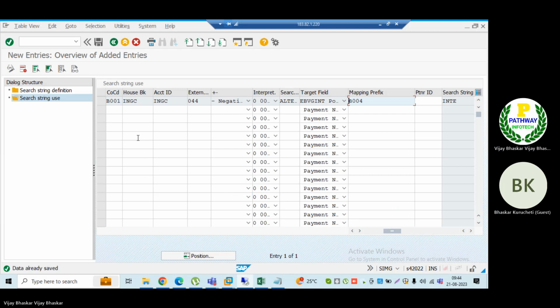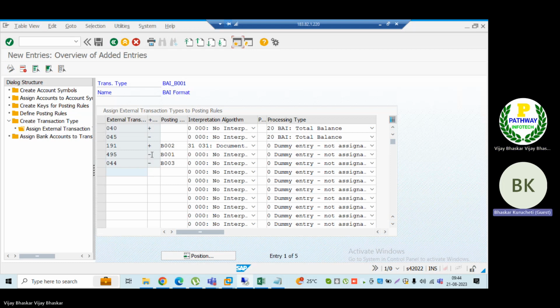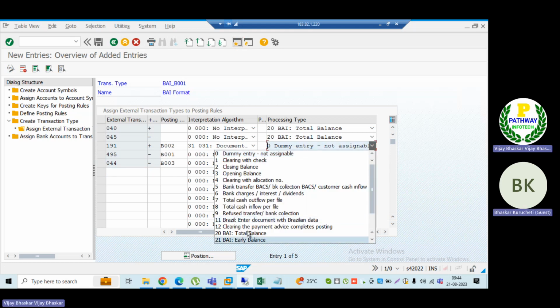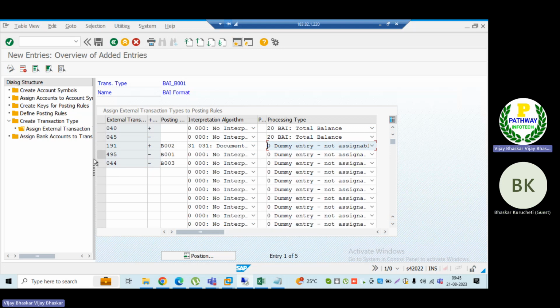Now such a string we have defined. So the moment we have defined this, the posting rule does not require anything, because the system will take care of that. Then for customer transactions, I am going to map. Sorry, I have already mapped this one. Interpretation algorithm, then save it. Now, only for customer incoming payments will we map the interpretation algorithm?